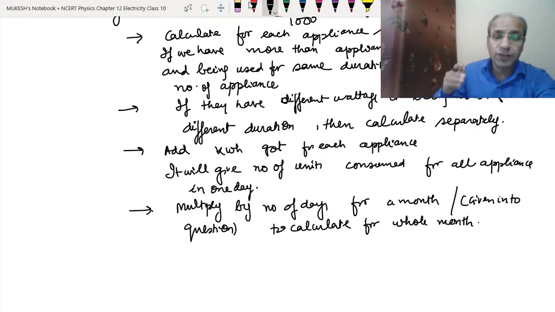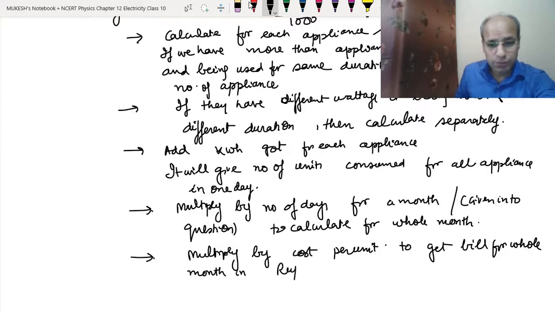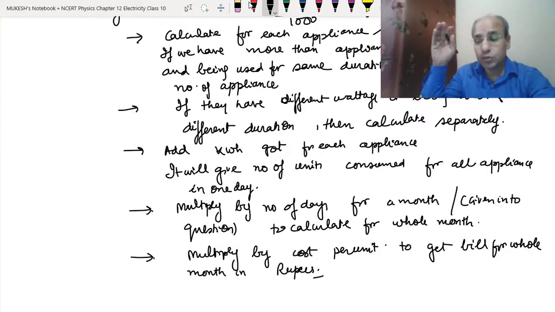Okay. Now after we have got the calculation of units for the whole month, if the cost is being asked, then multiply by the cost per unit to get the bill for the whole month in rupees. So this is how we will calculate the total cost of electricity.